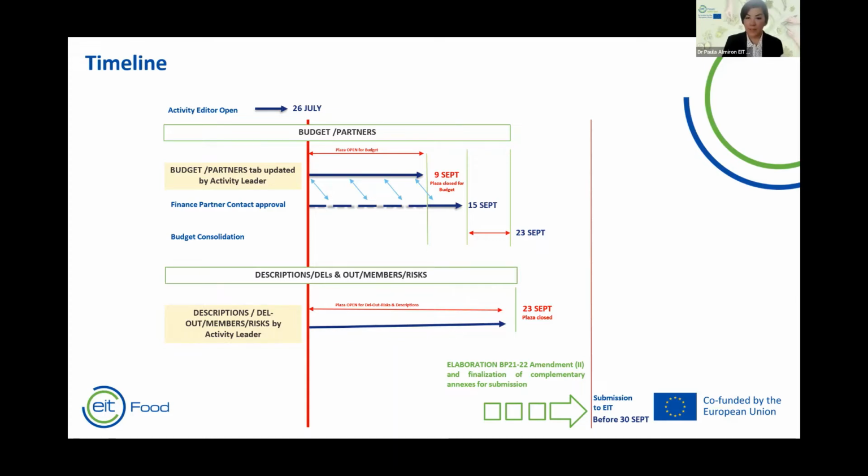Finally, we have a budget consolidation that goes from the 15th of September to the 23rd of September. When all of these parts are finished, before the 30th of September, EIT Food will finalize any complementary annexes for submission to EIT, and will submit the BP 2021-2022 Amendment Part 2.